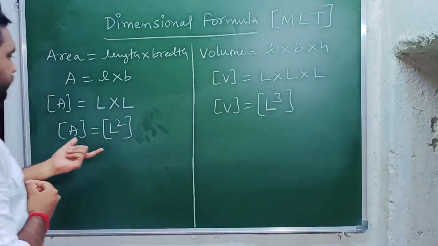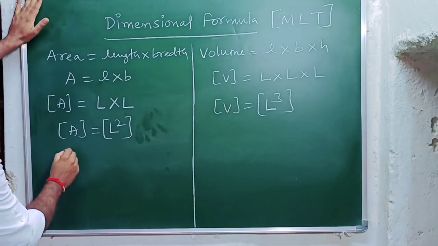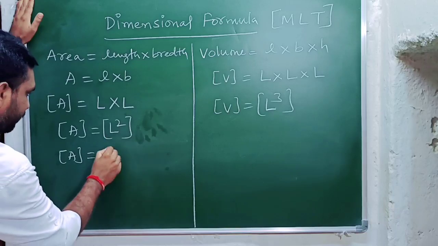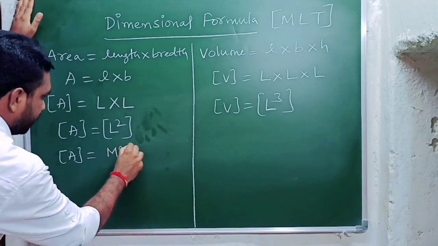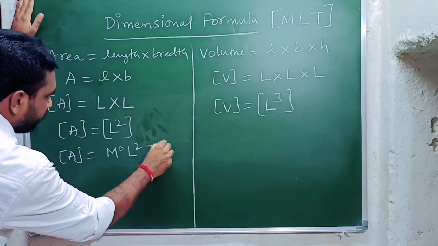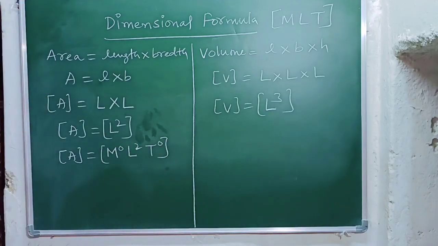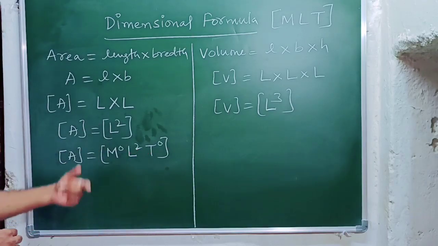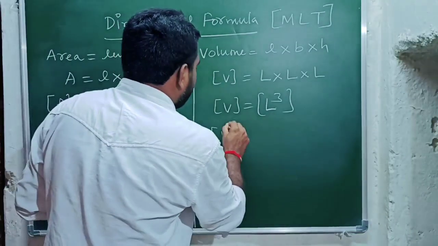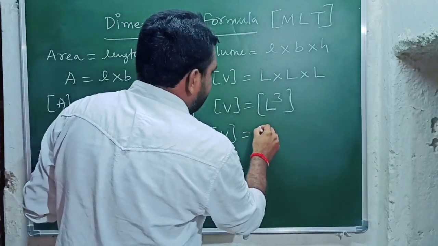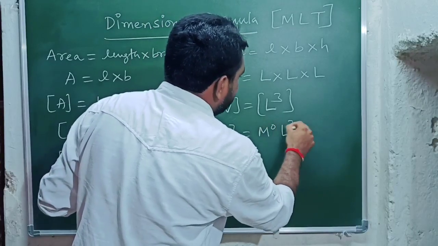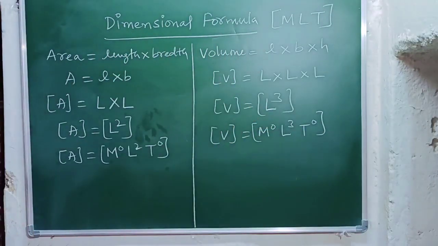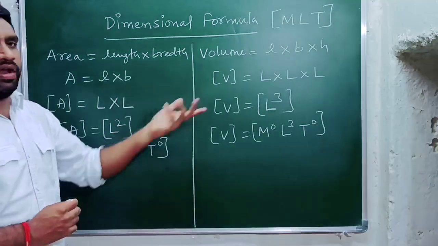And one more thing you should remember, students and friends. Instead of this one, we can write the dimension formula in another manner also. Just observe here. M to the power of 0, L to the power of 2, T to the power of 0 also we can write. Okay? Something to the power 0 is nothing but 1, so 1 into something only. And for volume we can write M to the power of 0, L to the power of 3 and T to the power of 0. Both are same. No need to confuse here. In this way we can find the dimension formula of area and volume.